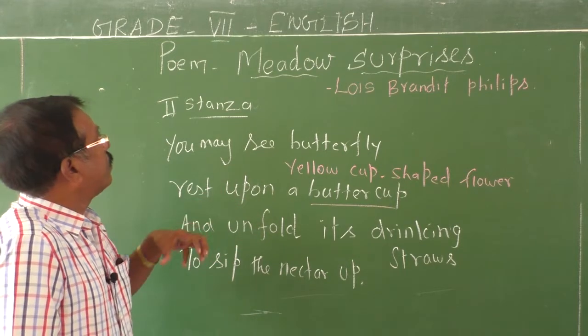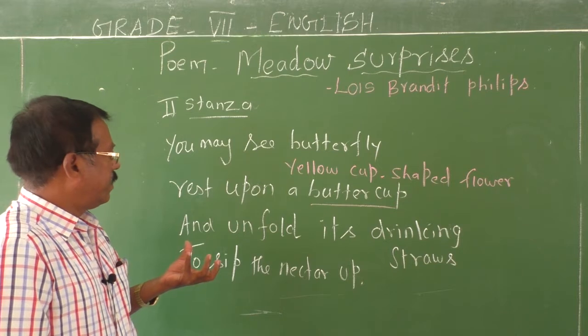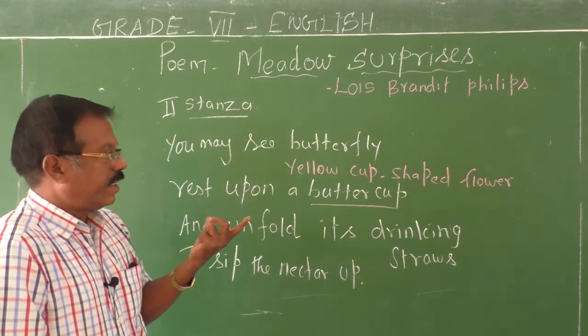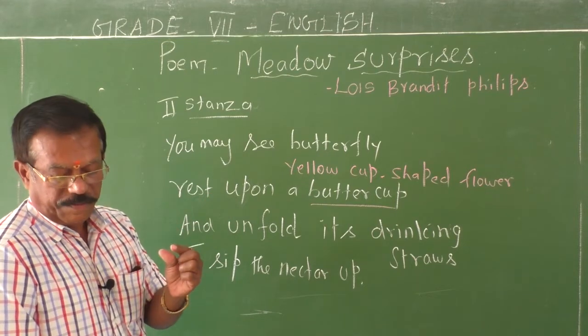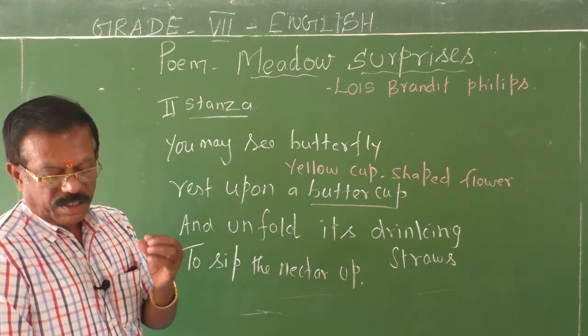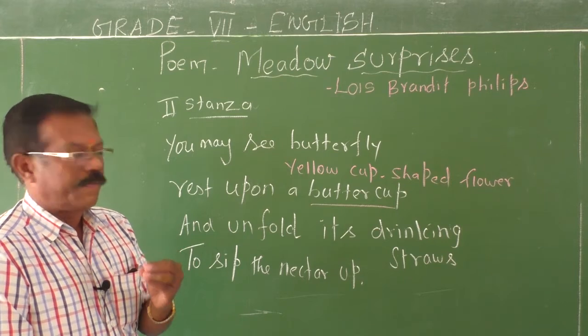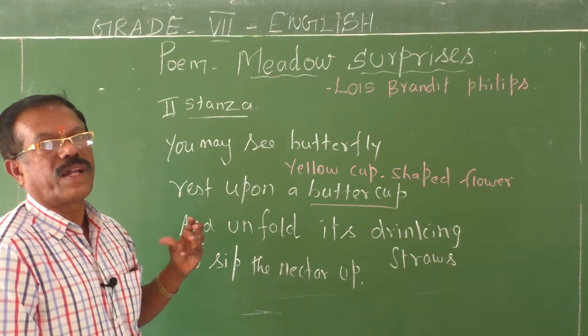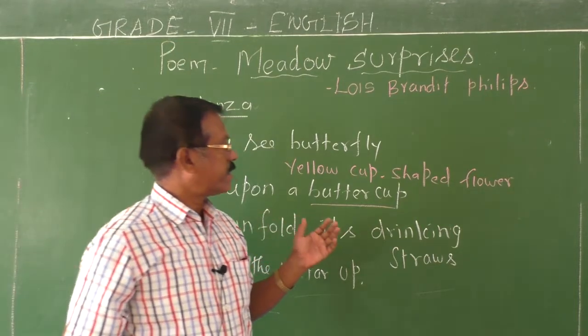Sitting there, they unfold their drinking straws, the very thin and soft device from the mouth, used like a straw. With the help of that drinking straw, it sips the nectar from the flowers. So this is the meaning of the second stanza.